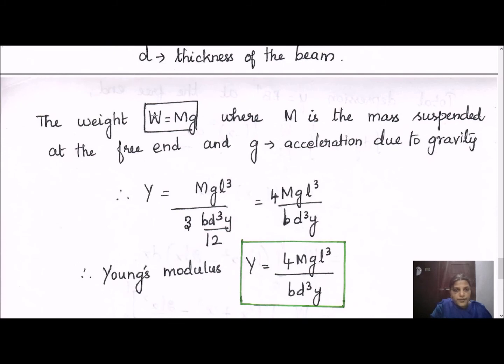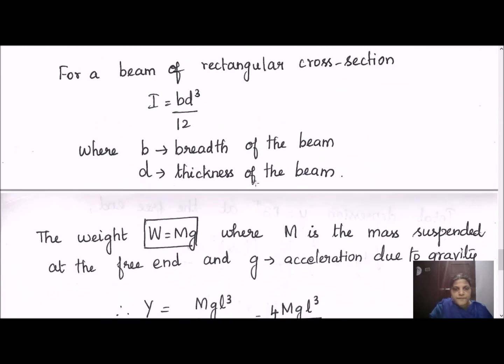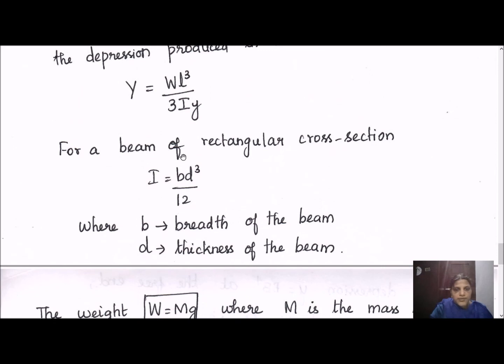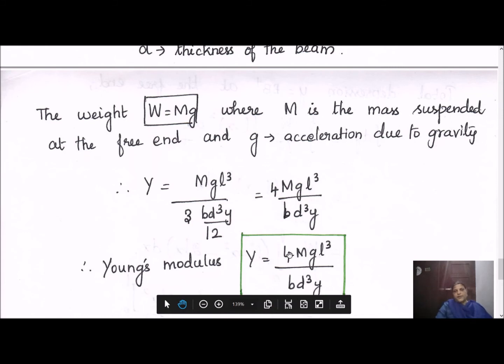Substitute W equal to mg, that is mgL cube by 3, with I as bd cube by 12, and small y. So we rearrange and get this formula: Y is equal to 4mgL cube by bd cube small y. This is the Young's modulus value calculated from the cantilever experiment.